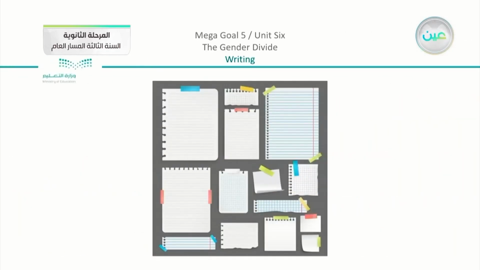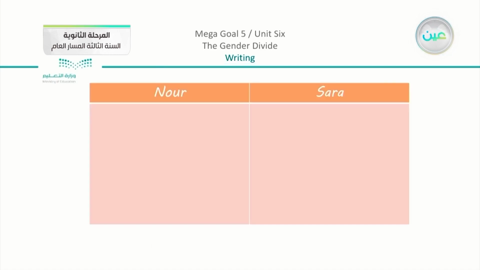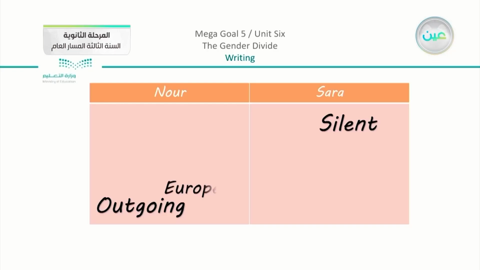So we have here our notes. You do need to write some notes here just to start. For example, we can use a table, with Noor and Sarah. I can start with comparing. Very simply, I can say that Noor is outgoing, Sarah is a silent person. Noor is European, Sarah is Asian.